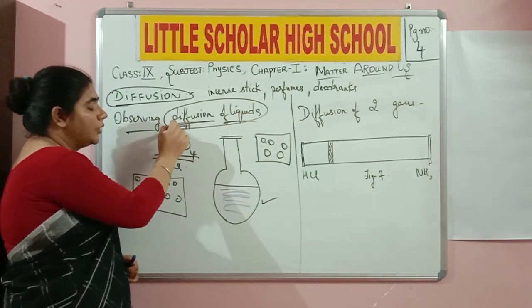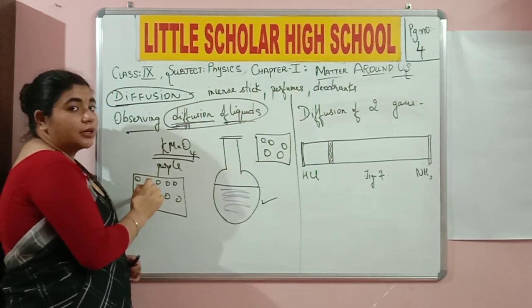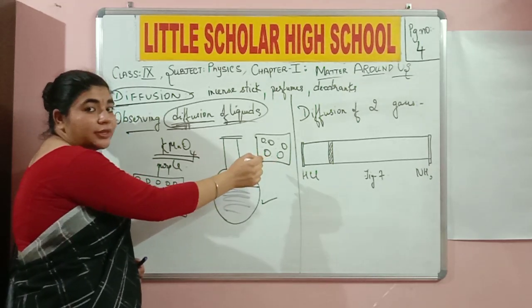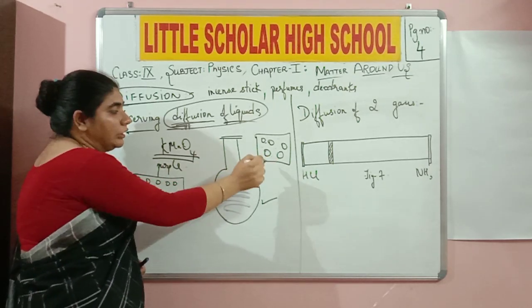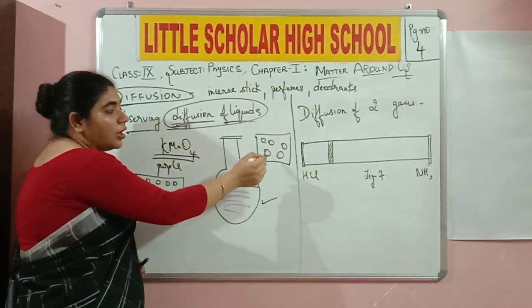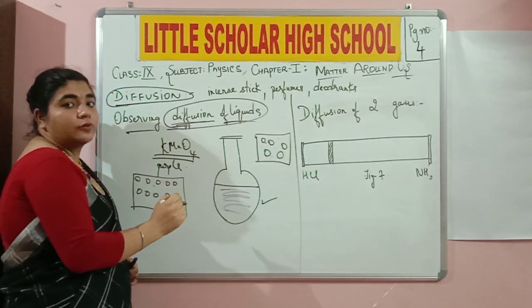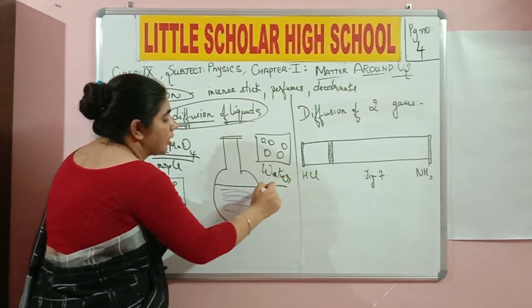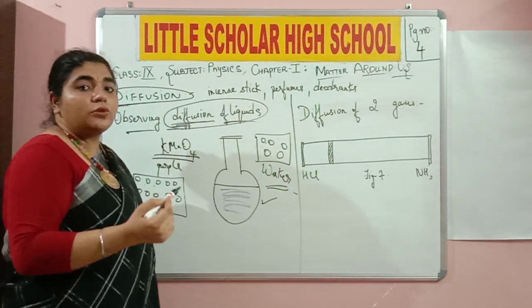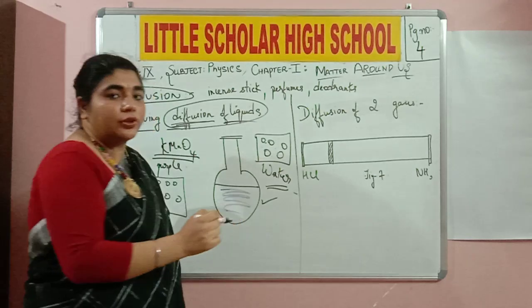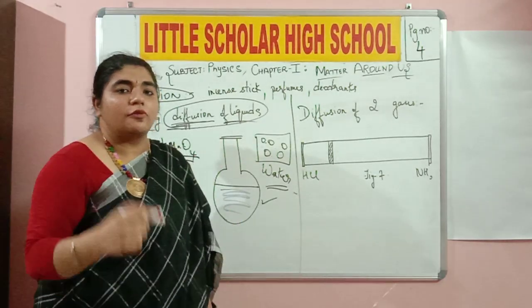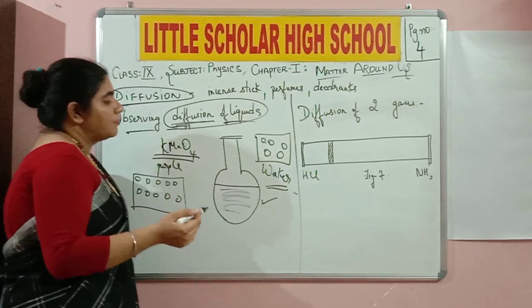And how is it happening? Because these liquid particles got mixed up with the other liquid particles. And how did they get mixed up? They got fit into the spaces present between the molecules of this particular liquid, which is nothing but water over here in our case. Okay, so because of the interspatial arrangement over here, the particles got mixed up in this. For example, take some other example over here.